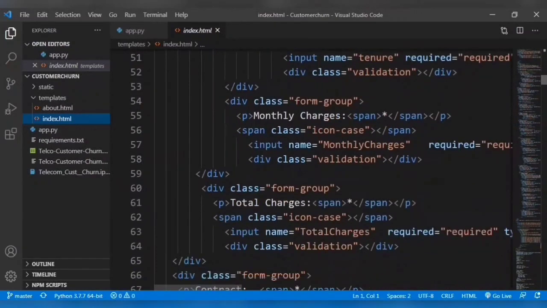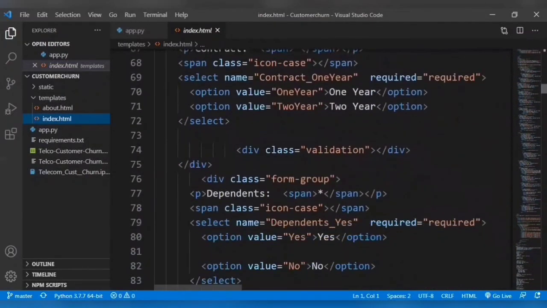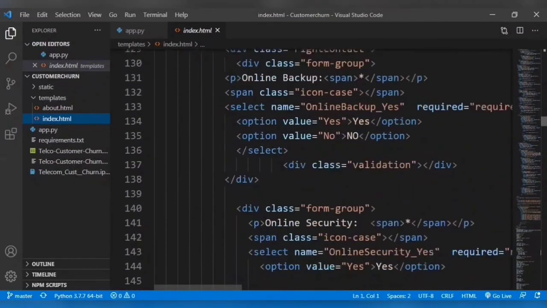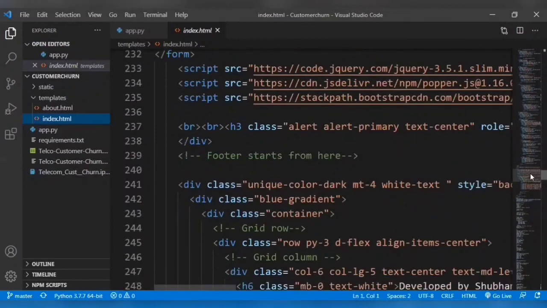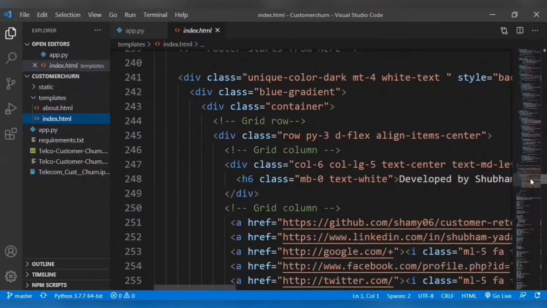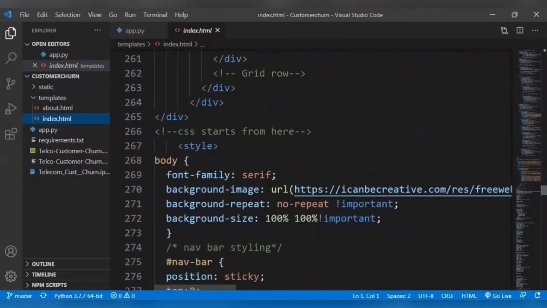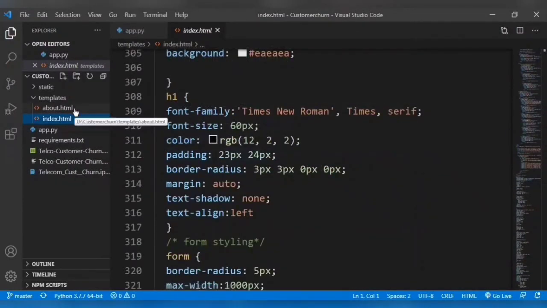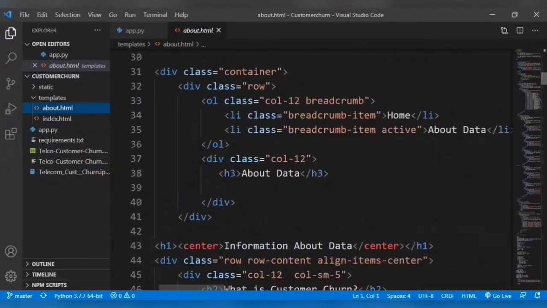Similarly we have made the text box for every feature. So as we can see, this is where our footer starts, and these are all the social buttons which I have included in the footer section, and this is where all the CSS starts. And the second file is the about.html file, where we have shown more about our data.